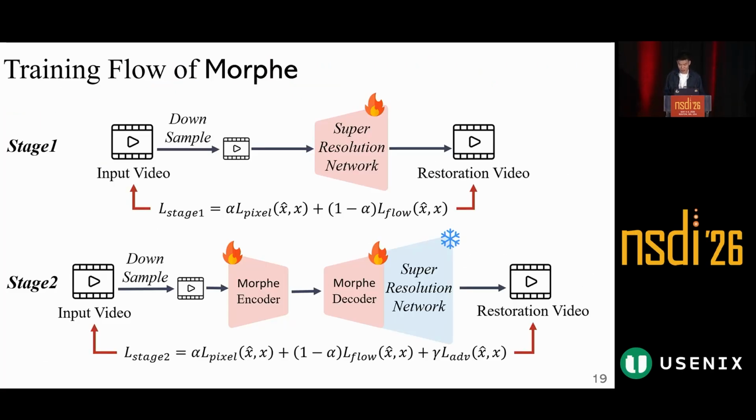This slide shows the training flow of Morphe. In stage 1, Morphe trains the super resolution model with the pixel loss and the flow loss. The pixel loss improves the visual quality, and the flow loss helps to reduce the jitter across different frames. In stage 2, Morphe keeps the super resolution model frozen, while fine-tuning the large vision foundation model, and we just add GAN loss to improve the visual quality.